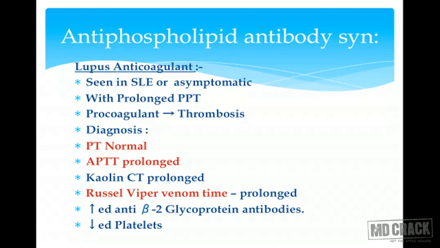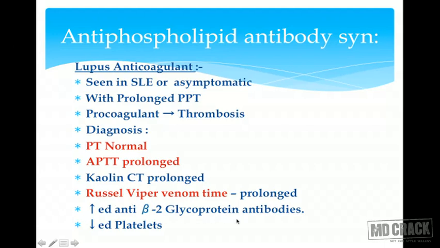So the diagnostic tests: prothrombin time would be normal, APTT, that is activated partial thromboplastin time, will be prolonged, kaolin time would be prolonged, and the diagnosis is based on this important investigation, the Russell viper venom time, which would be prolonged. So if you have to conclude that your patient has lupus anticoagulant, PT is normal, APTT is prolonged, and Russell viper venom time is prolonged.